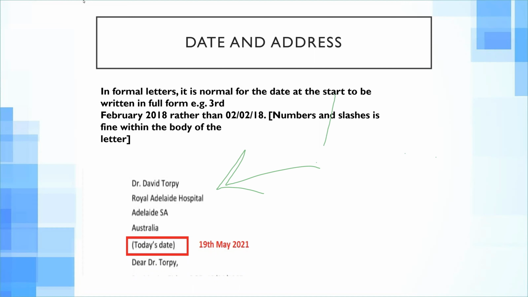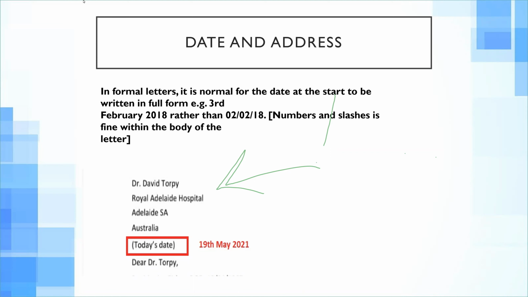The position of the date can be either above the address or below the address. It is normal to leave a blank line between the date and address, because it will look like a more formal letter. Sometimes candidates have this difficulty, they start to panic that they have written the wrong date.